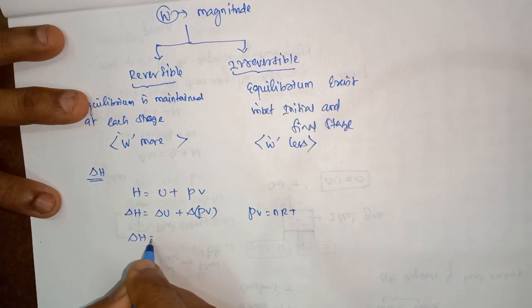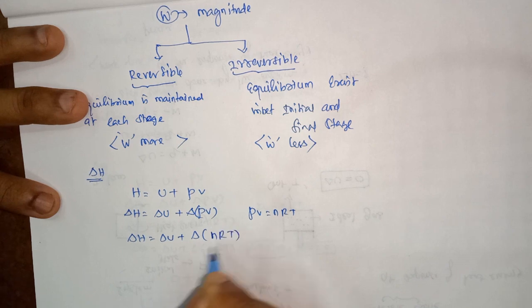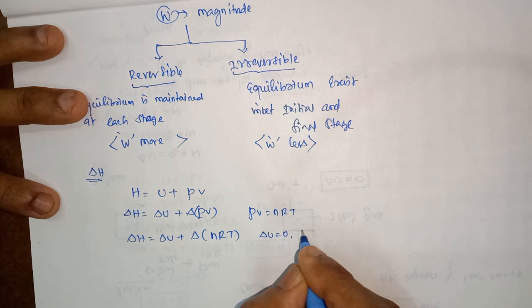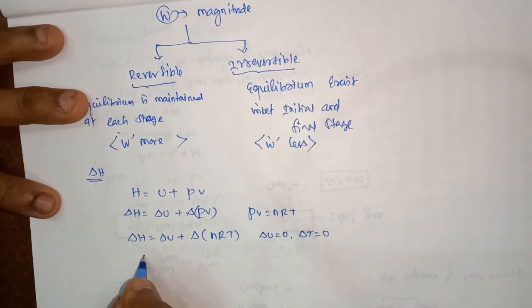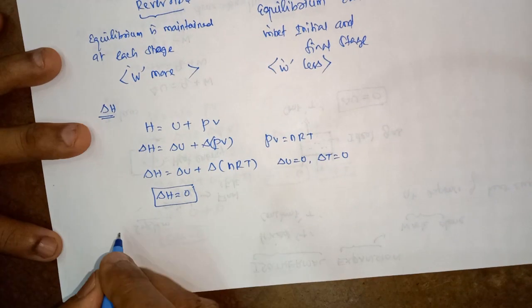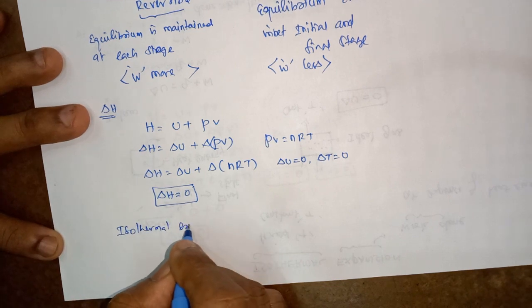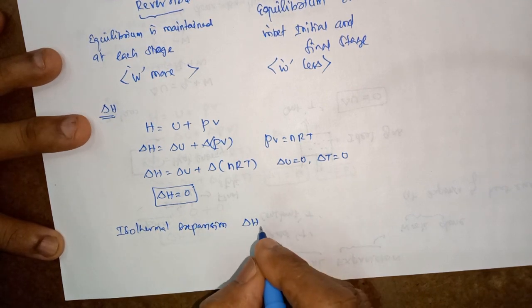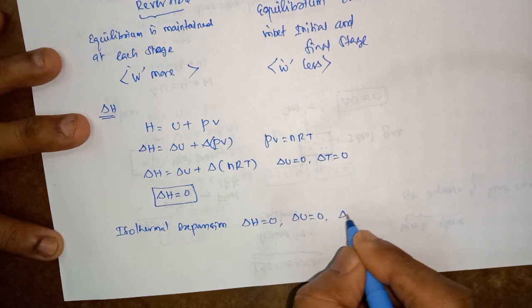So delta H is equal to delta U plus delta of nRT, so here we have delta T. Since delta U is equal to 0 and delta T is equal to 0, delta H is also equal to 0. So for isothermal expansion, delta H is equal to 0, delta U is equal to 0, and delta T is equal to 0.